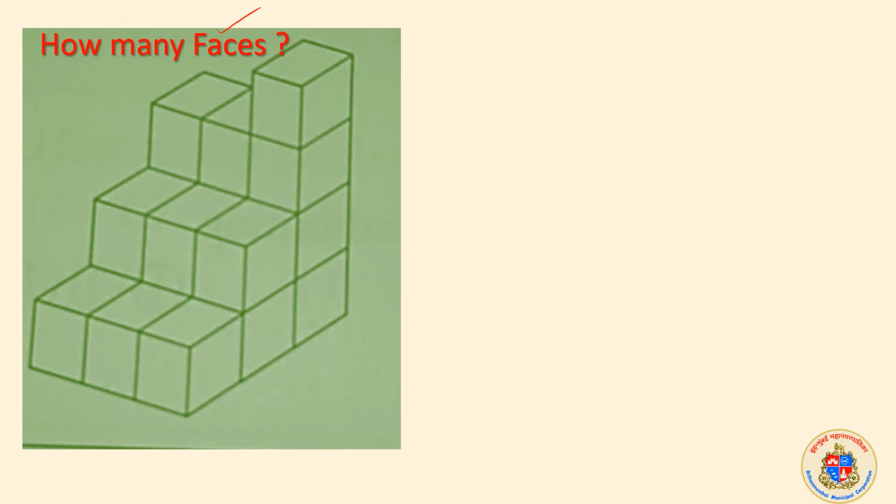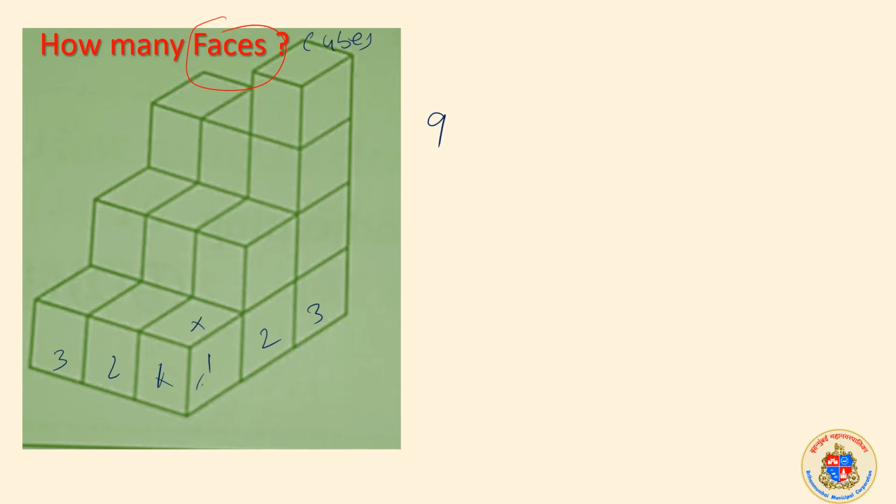Instead of faces here, if the question is on how many cubes are there in this, we know that this and the other side makes one cube. So what I would suggest, you write like this: 1, 2, 3, 1, 2, 3. So there are 9 cubes in the base. 3 3s are 9. Correct?